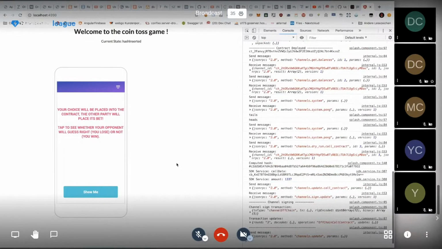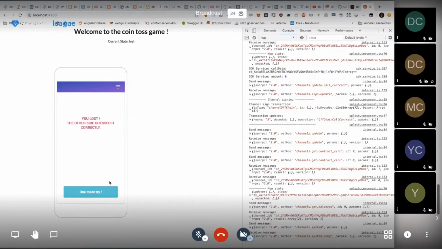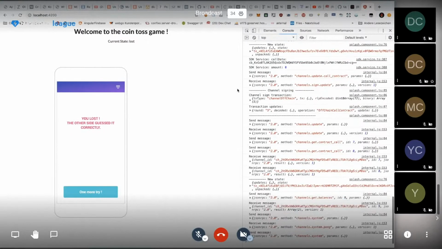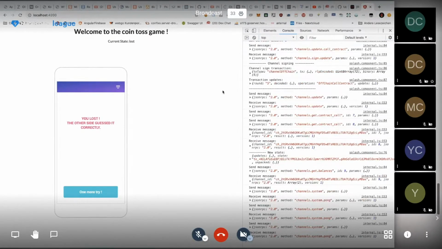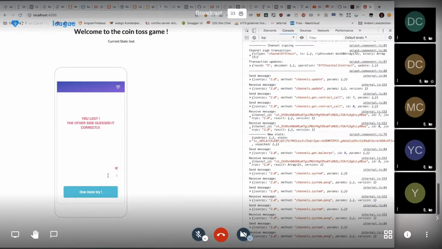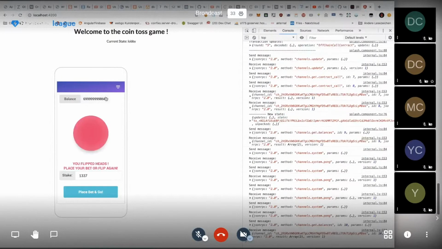And here essentially, in the way the demo is running now, at the time when I pressed that last button, everything is just being done in a rush. So we hash our pick, we put it in the channel, we wait for the other side to place its own pick, and then we reveal, and based on that we determine whether we have won or lost, and then our balance of course changes. So you see here I've lost some ethos.